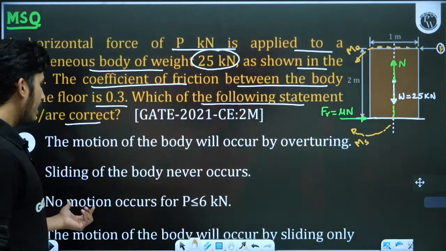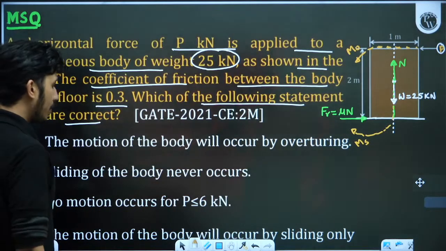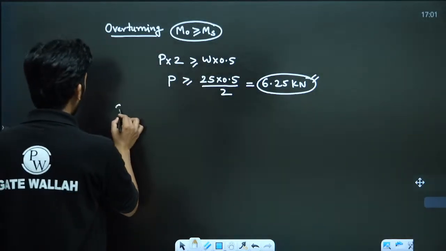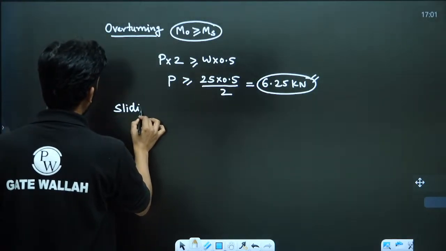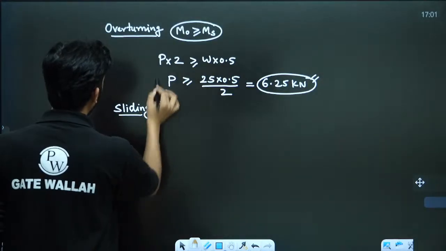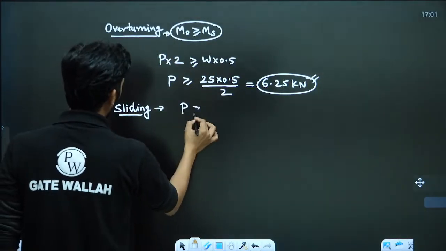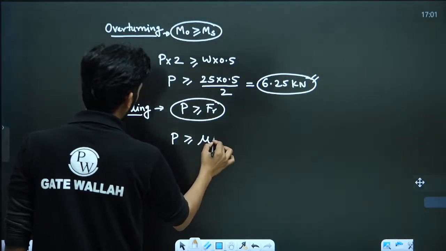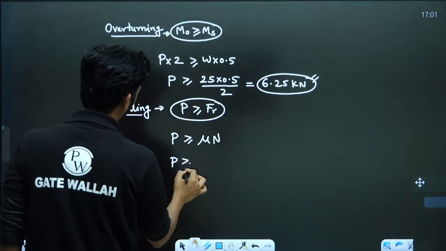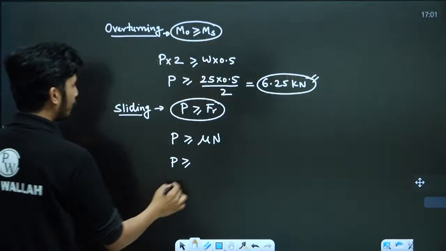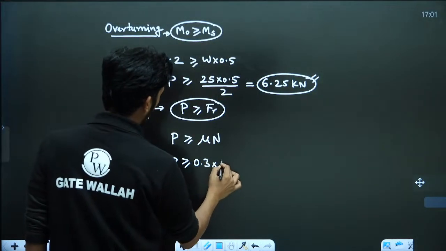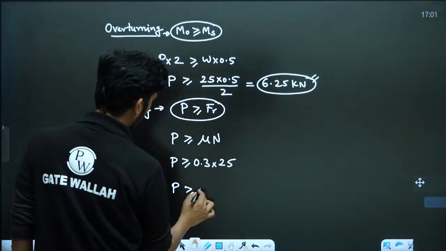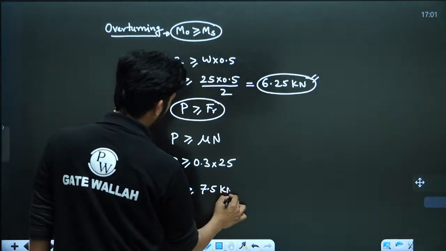So no motion will occur if P is less than 6.25 kilonewton. At 6.25 it will overturn. Now for sliding, P should be greater than or equal to friction. So P should be greater than or equal to mu into N, and N is equal to W. So mu is 0.3 and W is 25. So this will be equal to 7.5. So if P is 7.5 or more, it will slide.